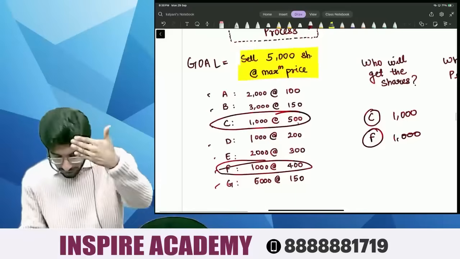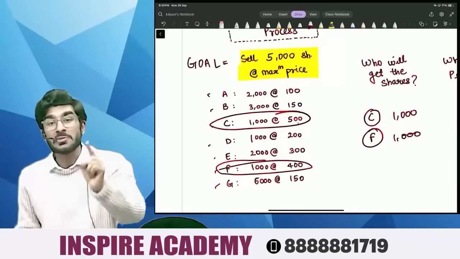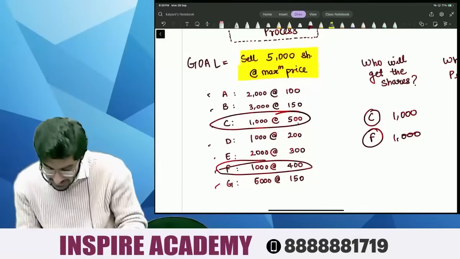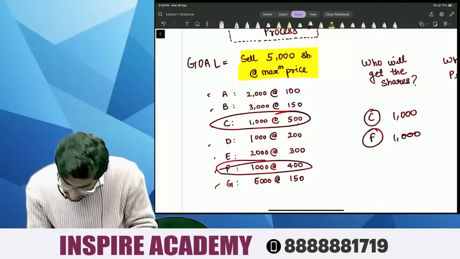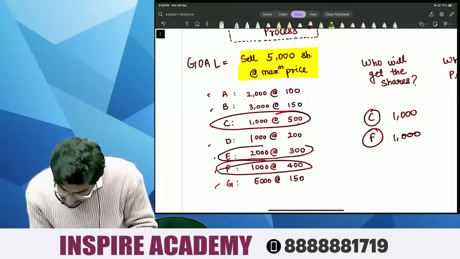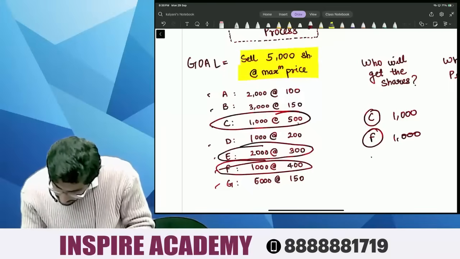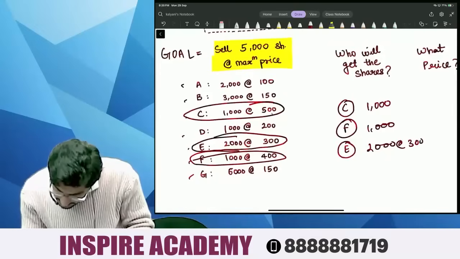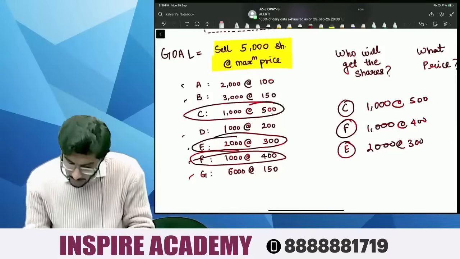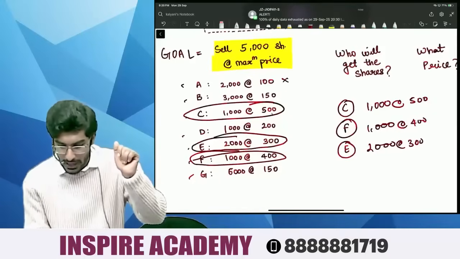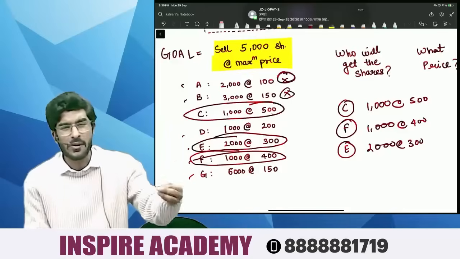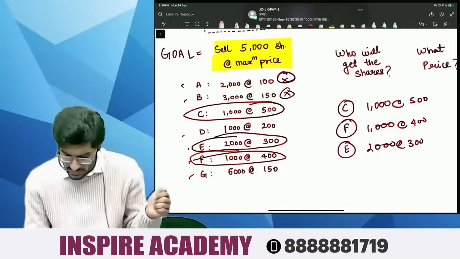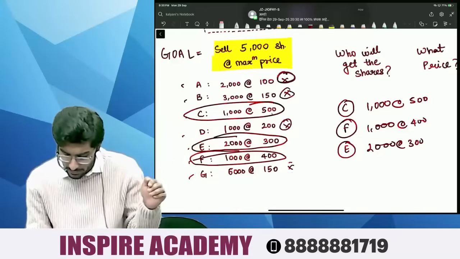Now after F, who is the next person willing to pay the maximum price? It is E. E is willing to purchase 2000 shares at 300 rupees. The remaining people, I will not sell them the shares because they are willing to pay a very low price, so I will just eliminate them.